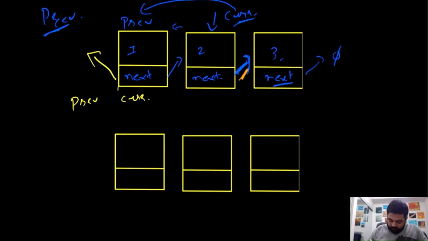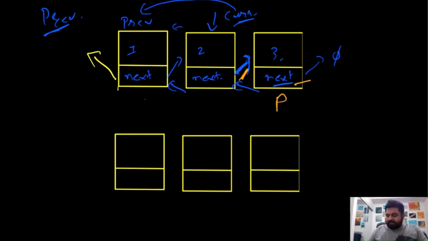Now again, we will switch our values for previous and current. So this would become our previous and this would become our current, and again we will flip the pointer, and repeat the same process. So this would become our previous, this would become our current. Again we will flip the direction, and at the end this would become our previous.